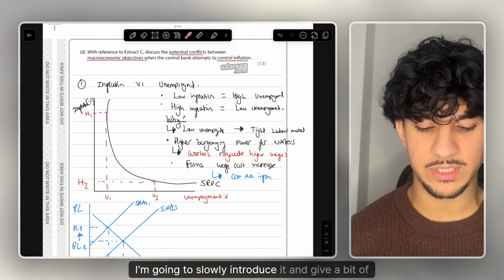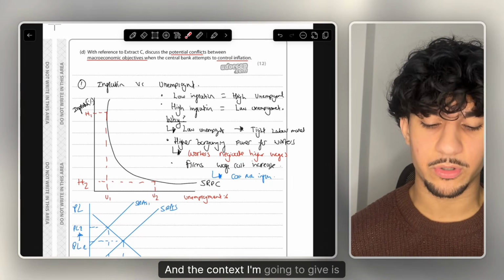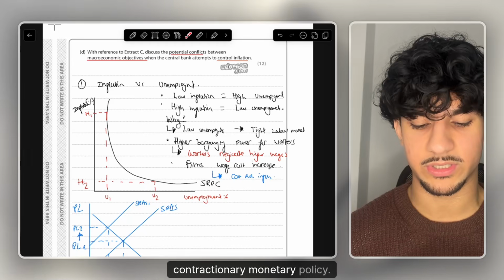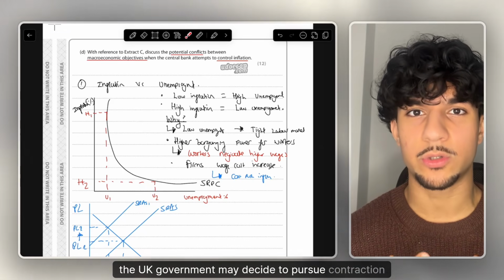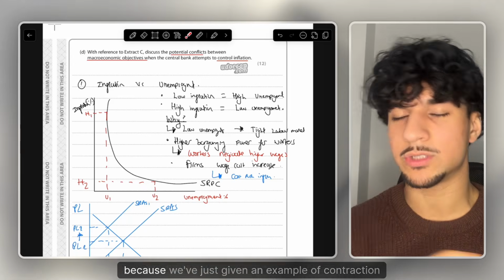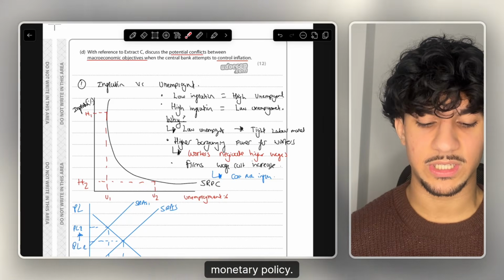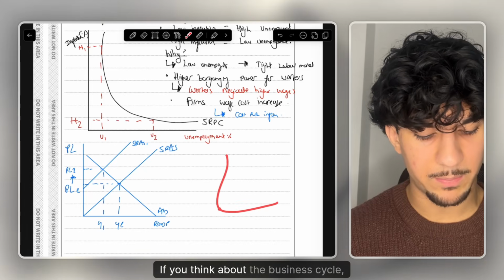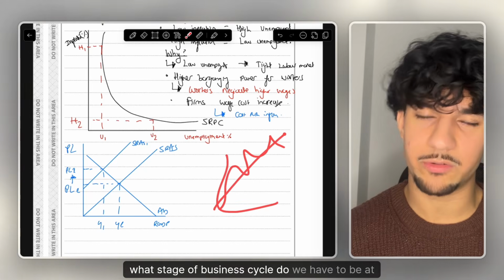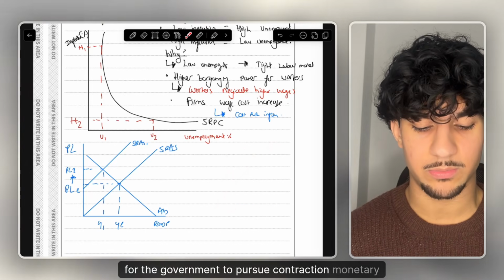I'm going to slowly introduce it and give a bit of context. And the context I'm going to give is contractionary monetary policy. So I'm going to say the UK government may decide to pursue contractionary monetary policy. Then, because we've just given an example, explain why the government would pursue it. If you think about the business cycle, what stage of the business cycle do we have to be at for the government to pursue contractionary monetary policy?